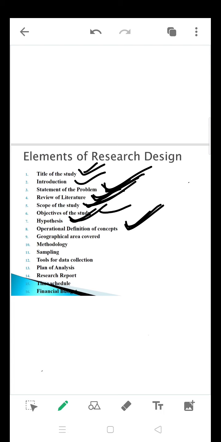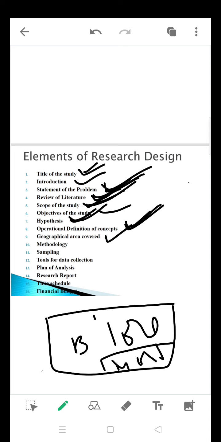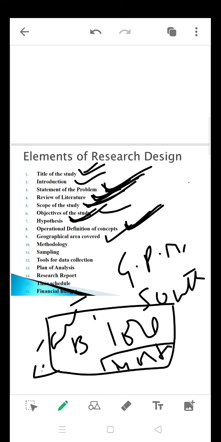Okay, next is geographical area covered. It is very much a specification you are going to do here. Geographical area covered, Bangalore. The whole of Bangalore you cannot survey, because we have a huge population and a huge sample size. So you are going to choose a geographical location, Bangalore North, or Bangalore South, or Bangalore East, or take any particular mall, any Gopalan mall.